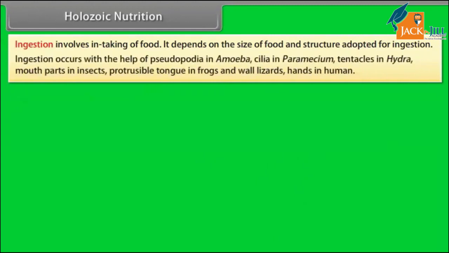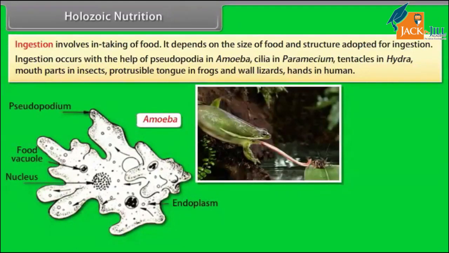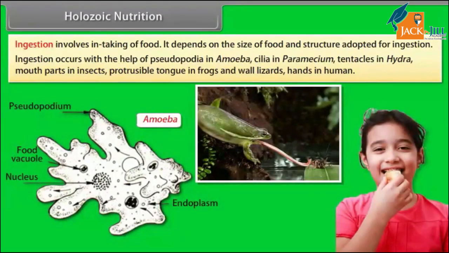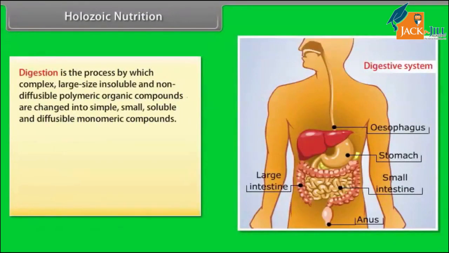Ingestion occurs with the help of pseudopodia in amoeba, cilia in paramecium, tentacles in hydra, mouthparts in insects, protrusible tongue in frogs and wall lizards, hands in human. Digestion is the process by which complex, large-size, insoluble and non-diffusible polymeric organic compounds are changed into simple, small, soluble and diffusible monomeric compounds.